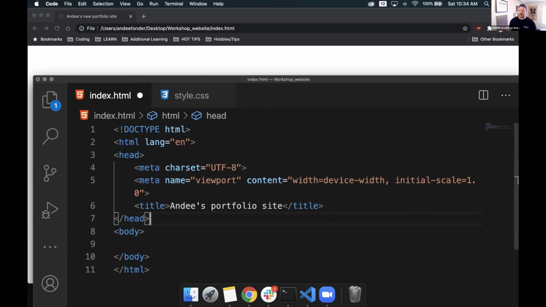Cool. So that's our title tag. That's what the title tag does for us. Anytime we want to change the title of the site that appears in the browser up here in Chrome or Internet Explorer, we need to make sure that we edit this title tag.